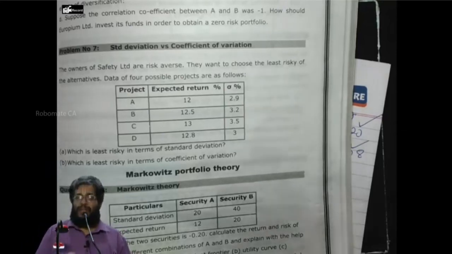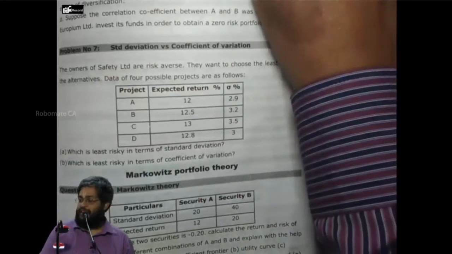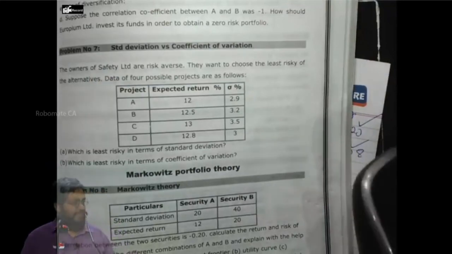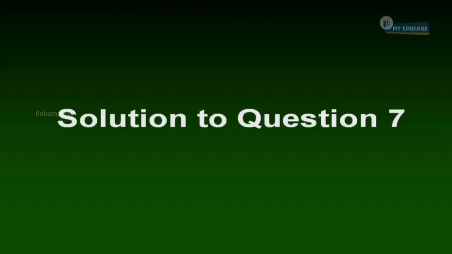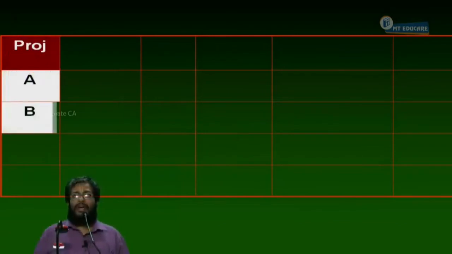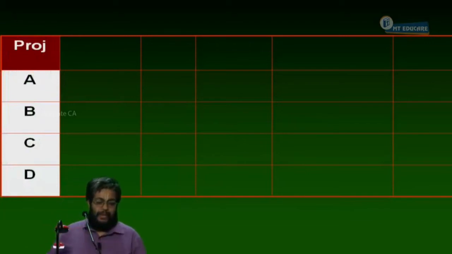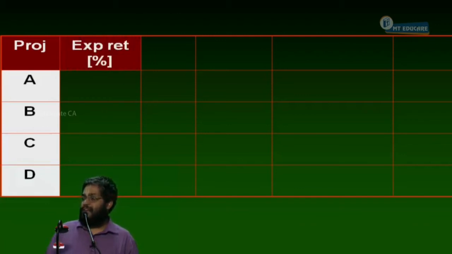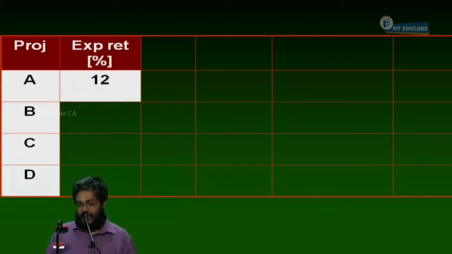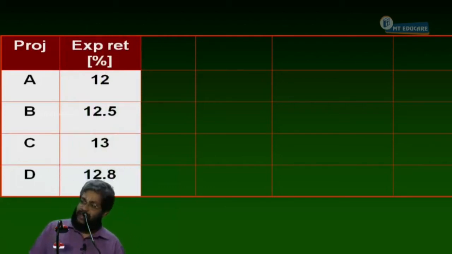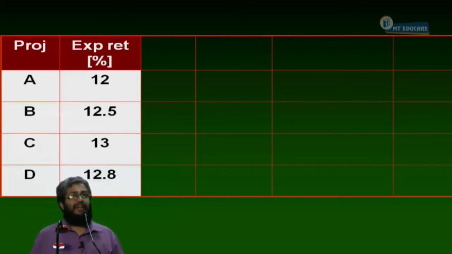Next, part B, coefficient of variation. Can we start or not? Now, have the following columns. First, project A, B, C, D. Expected return. What is the expected return of A, B, C, D? 12, 12.5, 13 and 12.8.